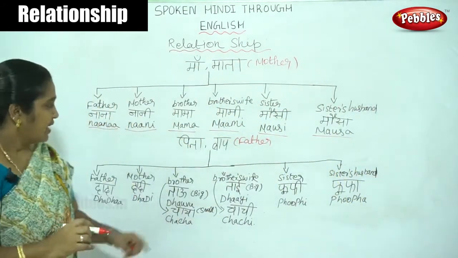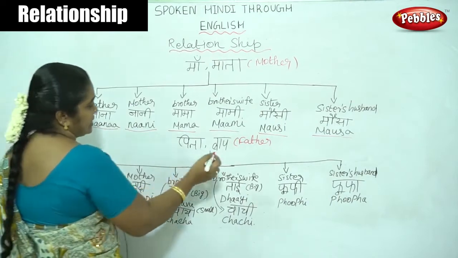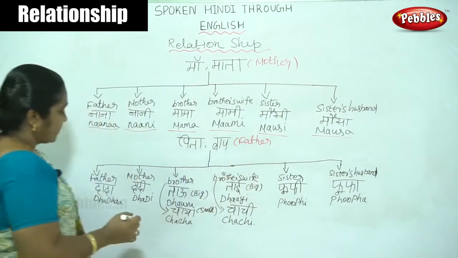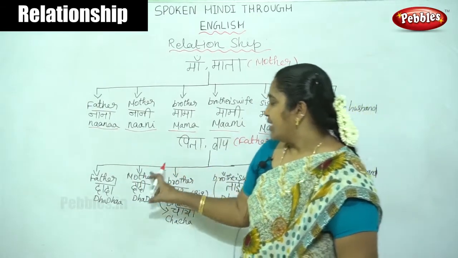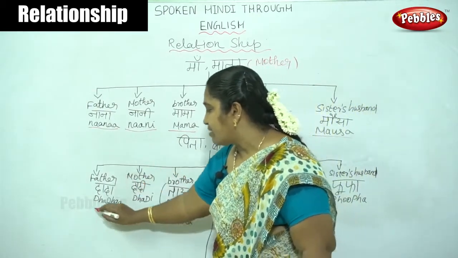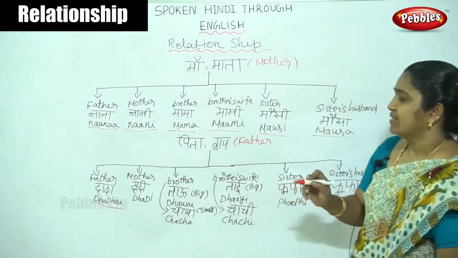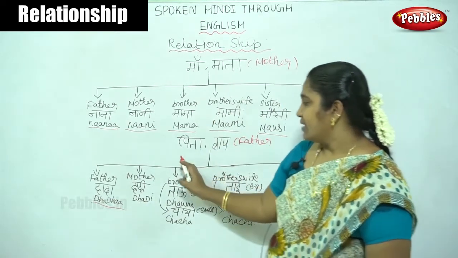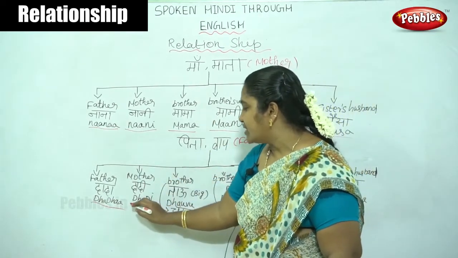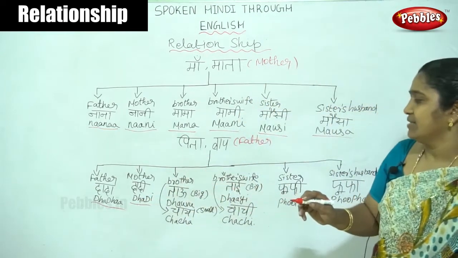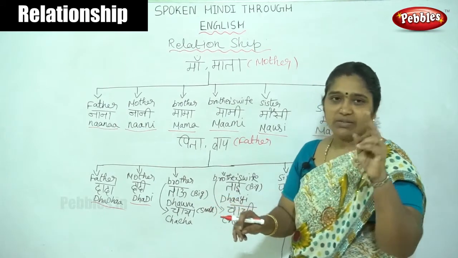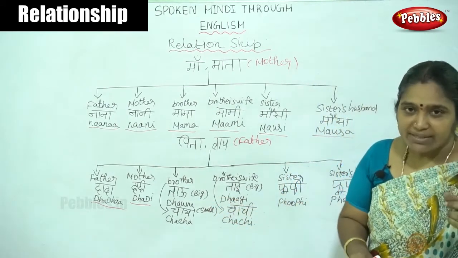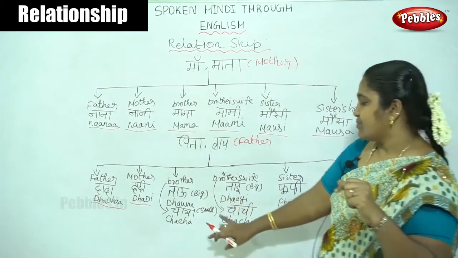Now we are going to the relations of our father. Here we see the father of our father is called as Dada. Then the mother of our father is called as Dadi. In the brother category we are having two. One is big brother, then the other is small brother.